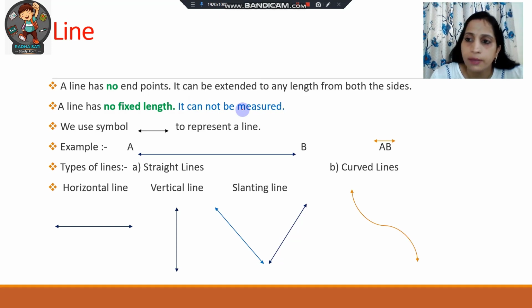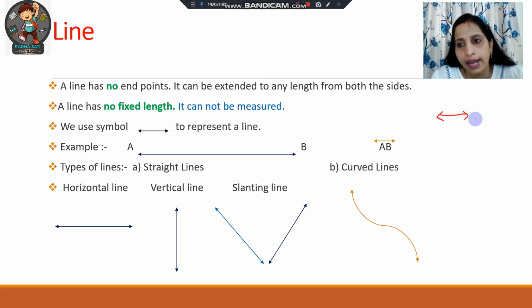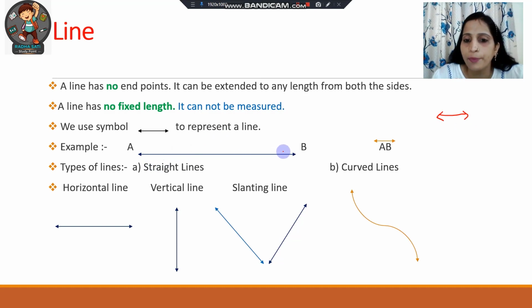And since the line has no fixed length, we cannot measure a line. Which symbol do we use to represent a line? We use this symbol, in which we put arrows at both the ends. Like I have drawn the symbol here, and these arrows indicate that the line can be extended from both the ends. So this is an example of a line. The name of the line is AB, and always on the top we put the symbol. This tells us that AB is a line which can be extended indefinitely from both the ends.